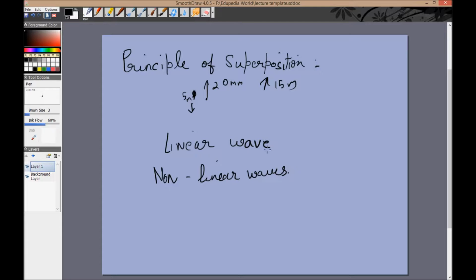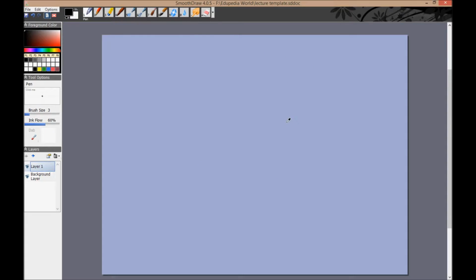Another important thing which you need to know is that when waves travel from one medium to another, for example, let's say I have two ropes. One is a very thin rope and the other is a very thick rope. If they are both attached together, then the tension at this point has to be equal on the left and right side if this point is at rest. So both of them have to have the same force, but the thicker one will have a greater mu. So the wave velocity will be different in the two mediums.